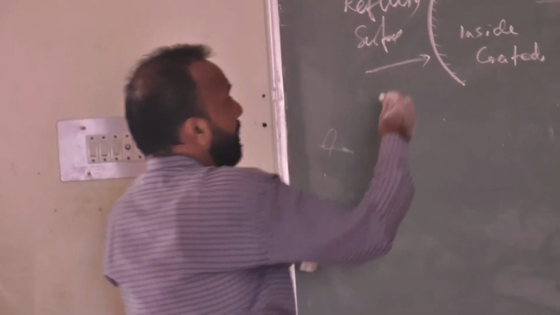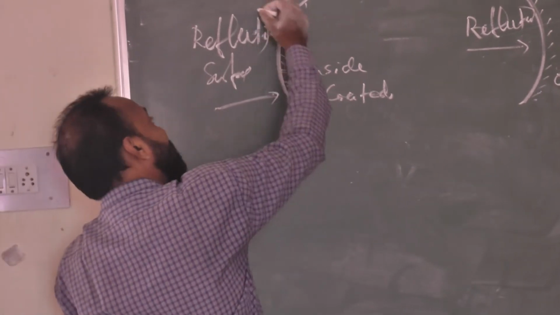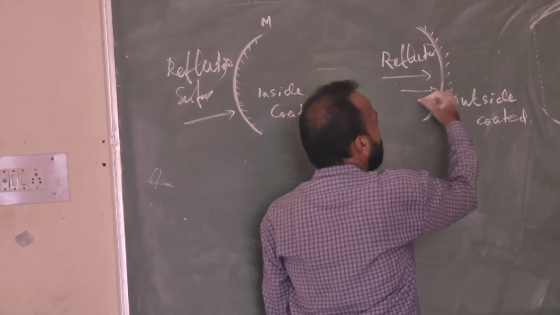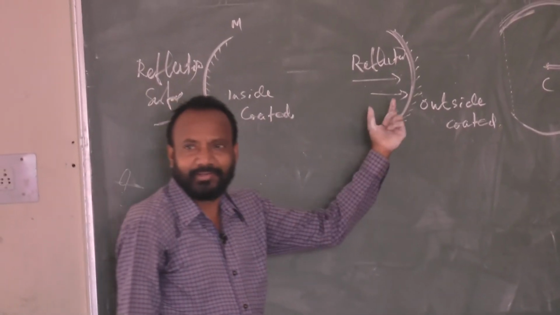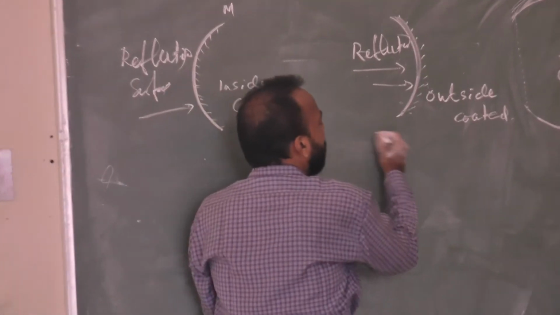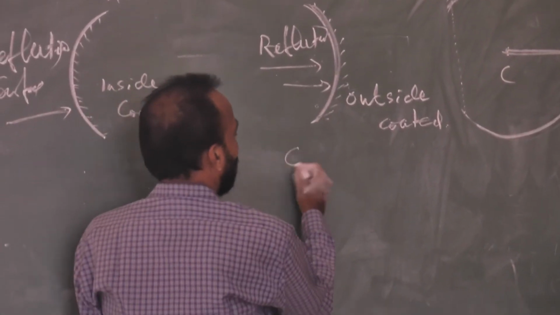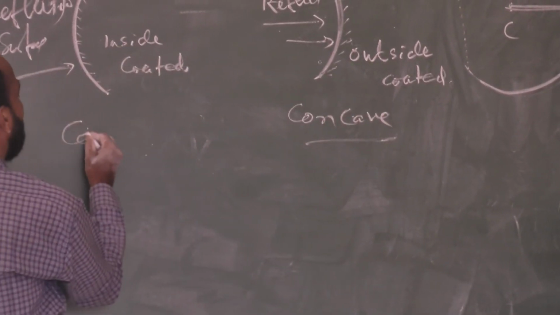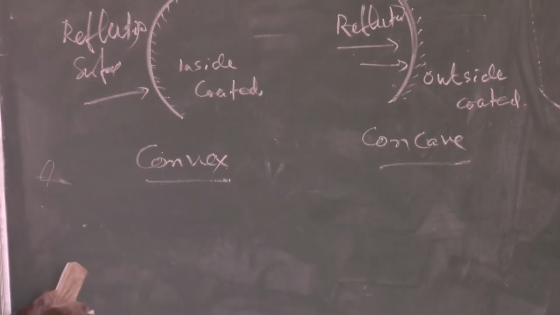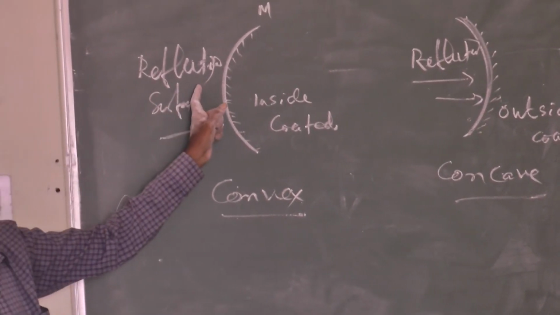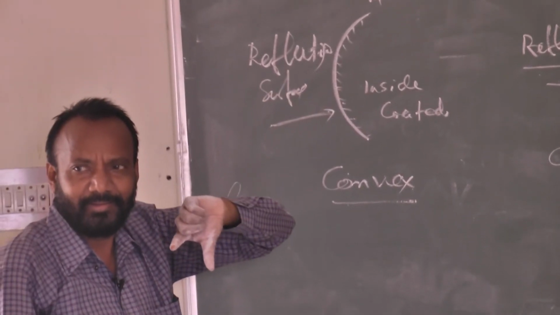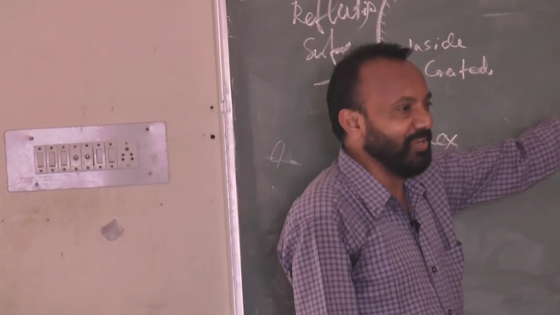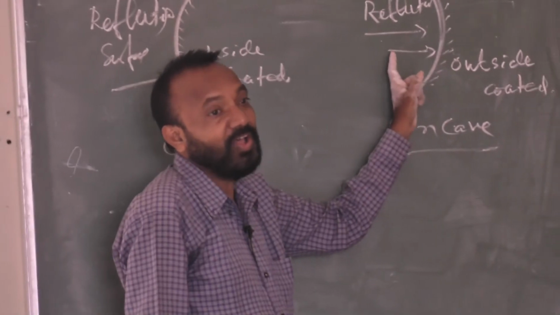And the pattern of the coating: if it is coated inside, then the outside, bulging surface becomes the reflecting surface. If it is coated outside, the inner surface becomes the reflecting surface. So here this surface becoming a mirror is called a concave mirror. And this surface is called a convex mirror. So if this surface is coated inside, then the mirror is called convex. If it is coated outside, the inner surface is the concave mirror.